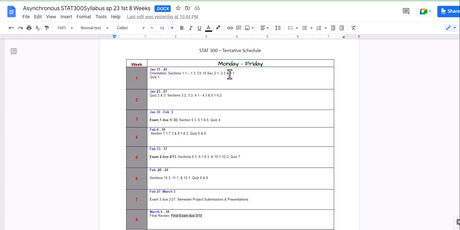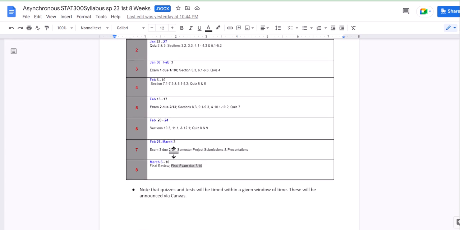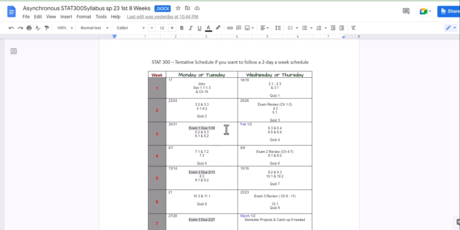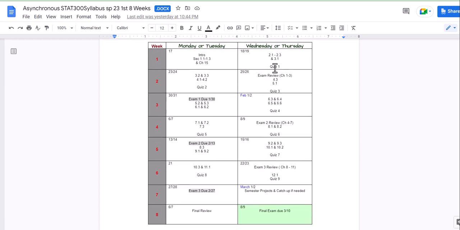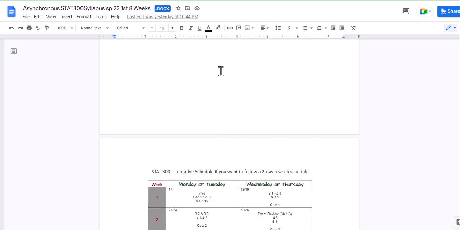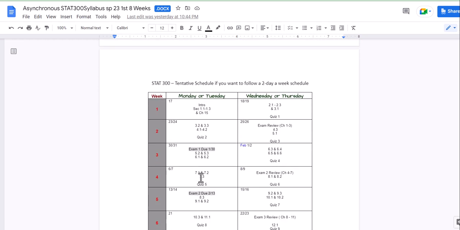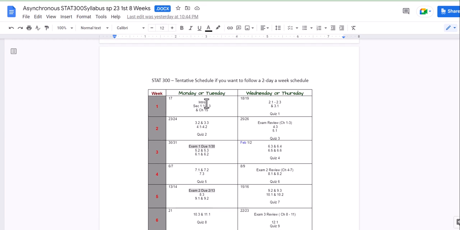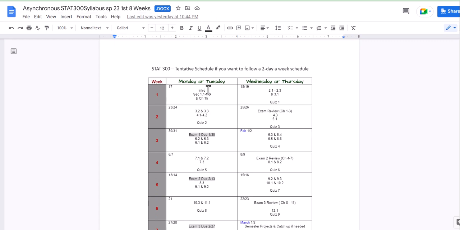I have it in this format, Monday through Friday, what is happening each week until week 8. And I also have it in a 2-day format if you prefer Monday, Wednesday, or Tuesday, Thursday schedule. I've set it up this way so that you have an idea of what to expect. And in the modules, I kind of have it set up in that format as well. So you may see a to-do date on a Tuesday, and the homework is not due until Sundays.